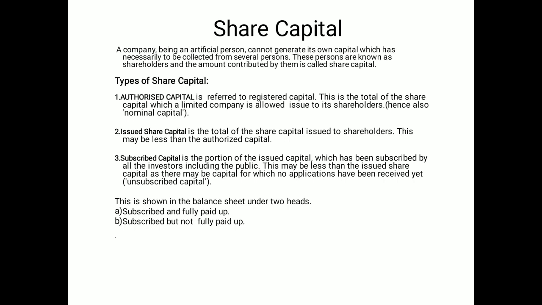So the types of share capital: number one, authorized capital. Authorized capital is the registered capital of the company. It is listed in the memorandum of association. This shows the total capital of the firm.